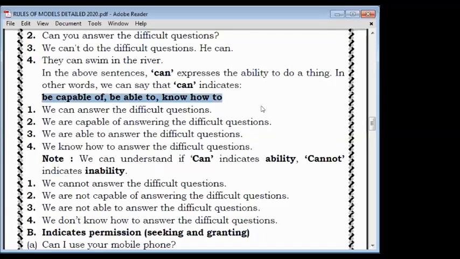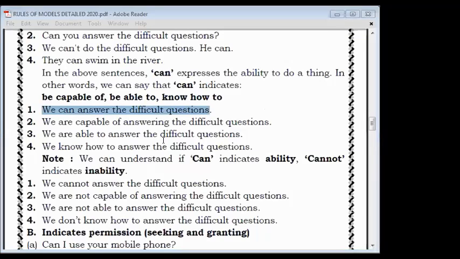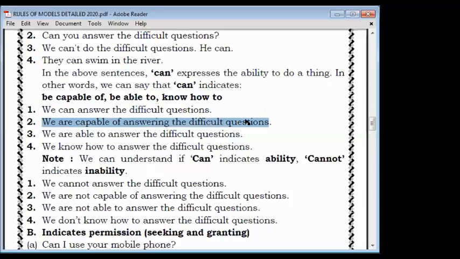So can shows three meanings. First is be capable of. Second is be able to. And third is know how to do or how to act. Here some examples are given. Suppose the sentence written is, I can answer the difficult question. So it can also be written in the form, we are capable of answering the difficult question. We can also write in place of this, we are able to answer the difficult question. And we can also write, we know how to answer the difficult question.